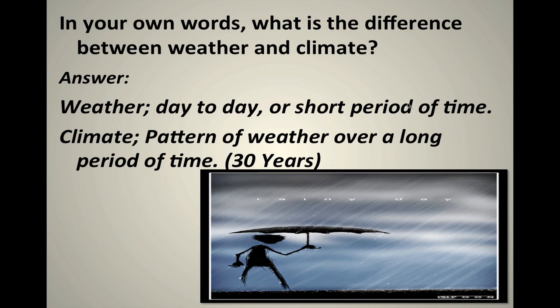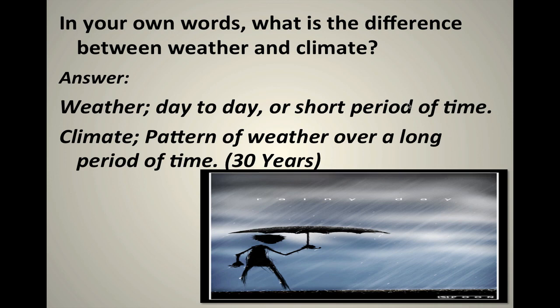It's a short period of time. Climate, however, is a pattern of weather over a long period of time. You're talking about 30 years where the weather every day, every week, every month, every year has been consistent for 30 years. If that's the case, that's that area's climate.